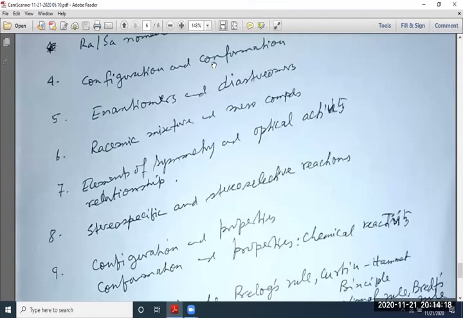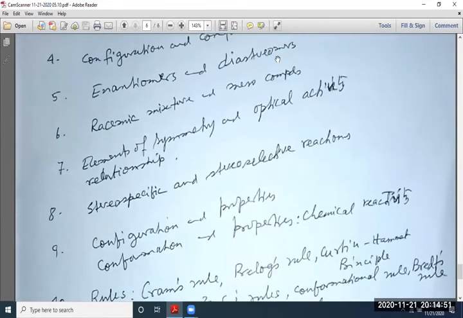Conformation and reactivity is very important. Some product is obtained as ring contraction, some is normal ring, some elimination gives a mixture of elimination products, some is a single product. So all depends upon the conformation. I have taught you seriously. And then a very important concept is enantiomers and diastereomers.